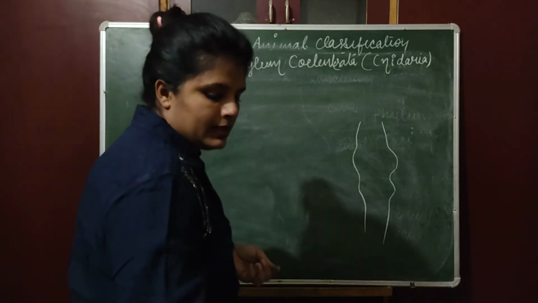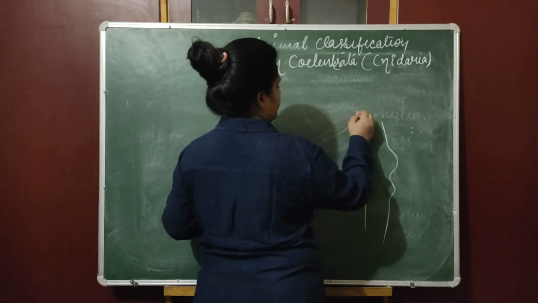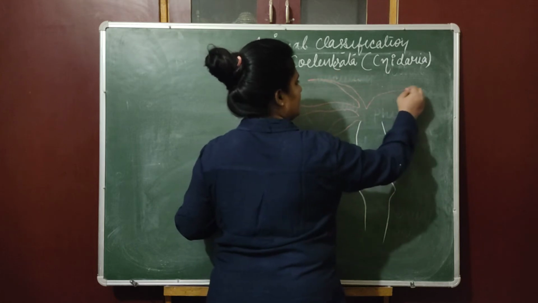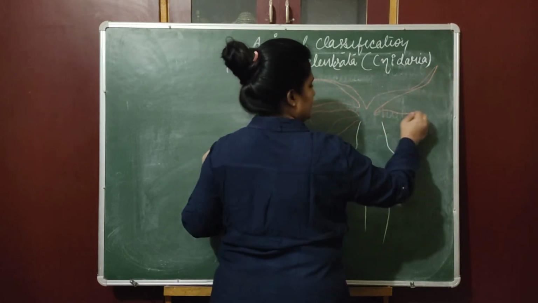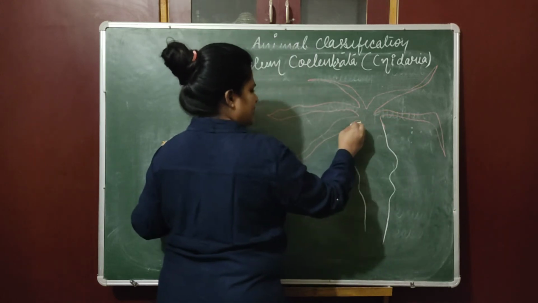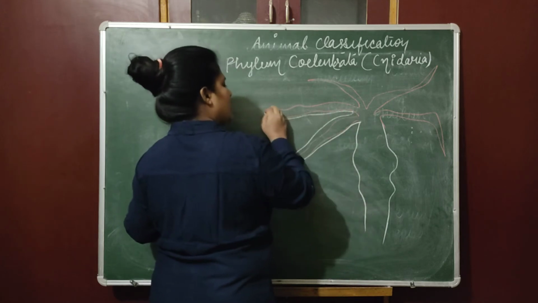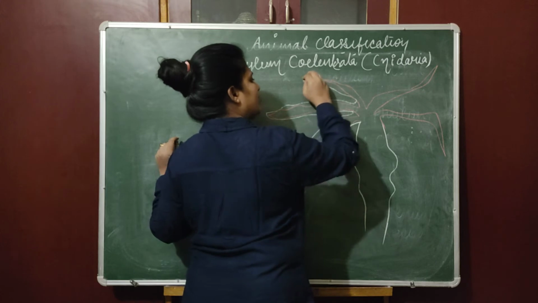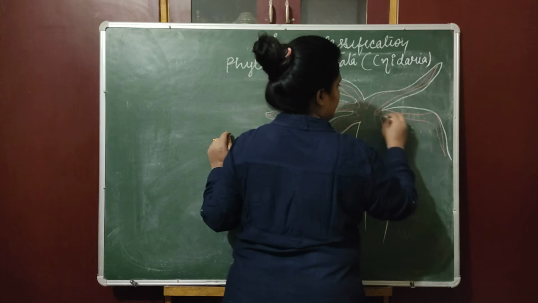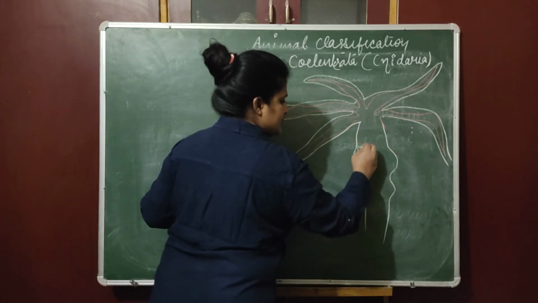okay, these are tentacles, and in junior classes I believe you people have done a lot of things, read about hydra, how they move, they do somersaulting. Generally they live in marine regions. Okay, these are the tentacles, and there they have some cells.